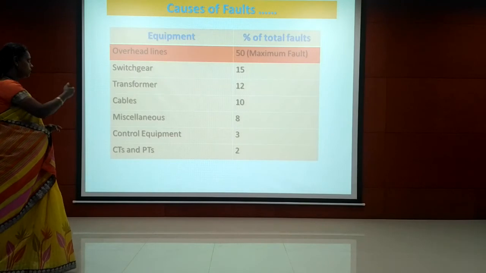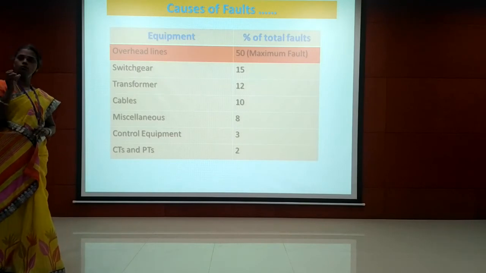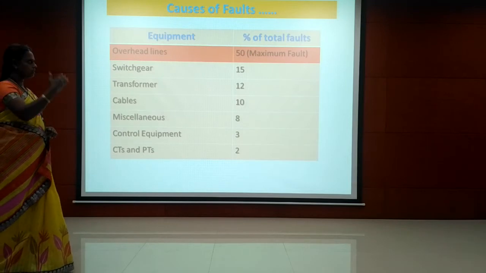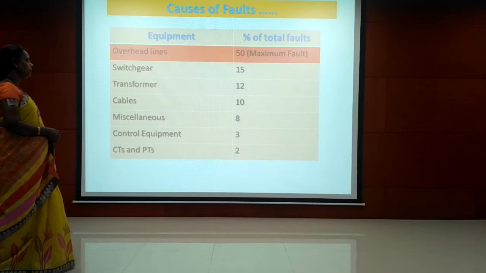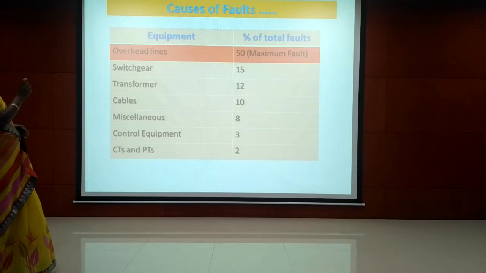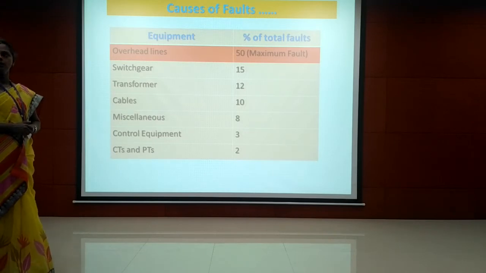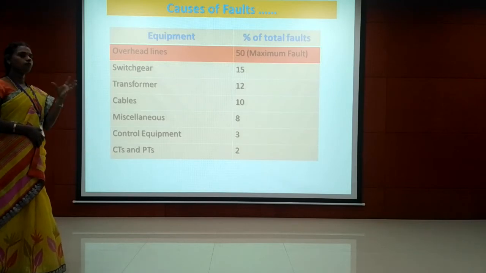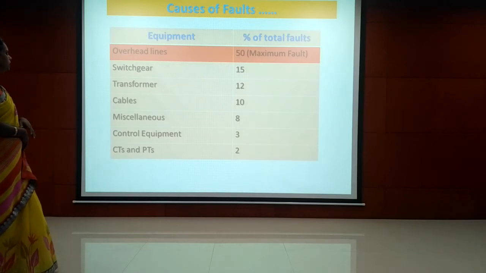So in the last slide we discussed that in the overhead transmission line the occurrence of fault is very high. We can take the total as 100% of the faults. So 50% of the faults occur in the overhead transmission line. As it is exposed to the atmosphere, mostly the fault occurs in the overhead transmission line.